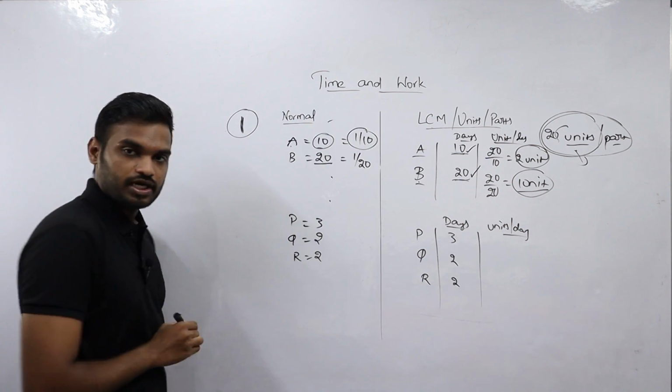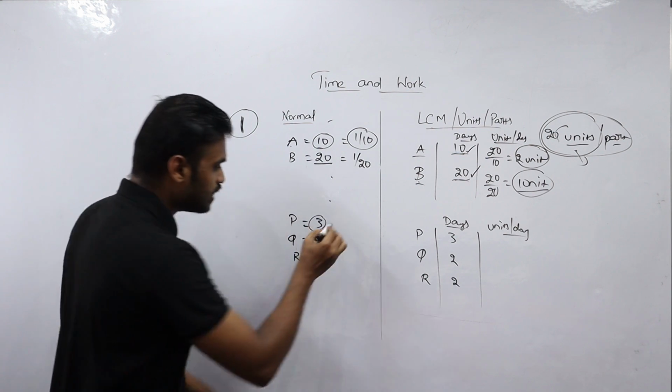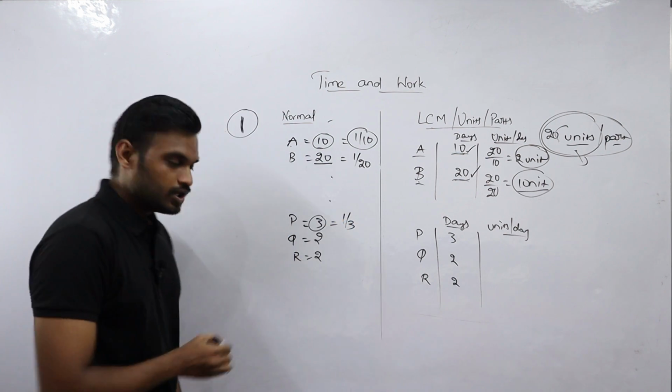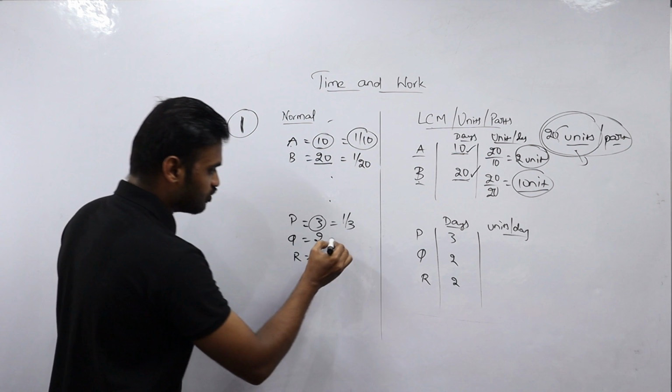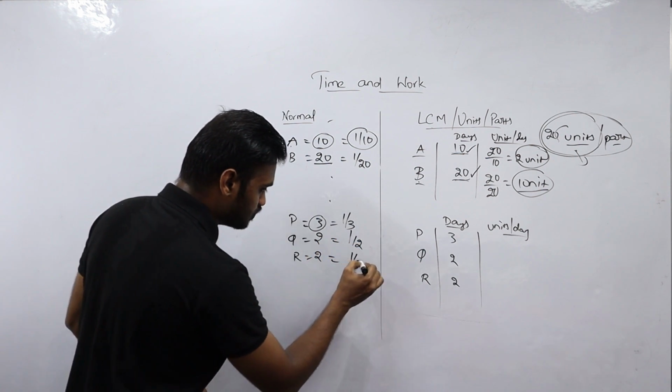Okay, so in the normal method, if P is taking 3 days to complete the work, P's efficiency or 1 day's work will be 1 by 3. Q's 1 day's work or efficiency will be 1 by 2. In the same way, R's 1 day's work or efficiency will be 1 by 2.